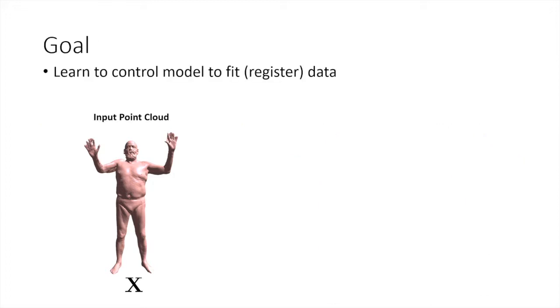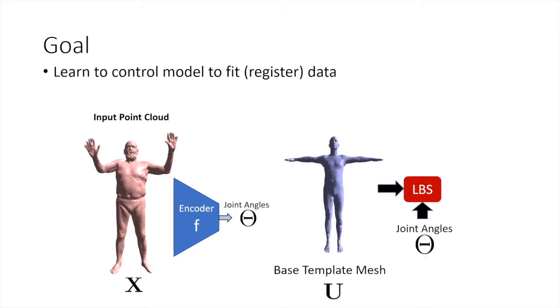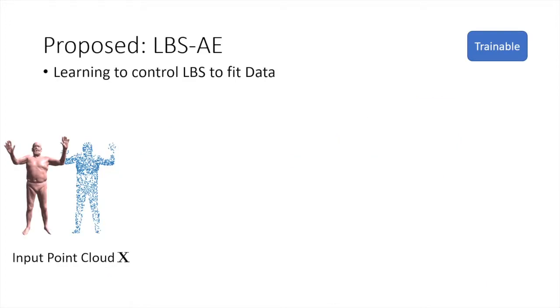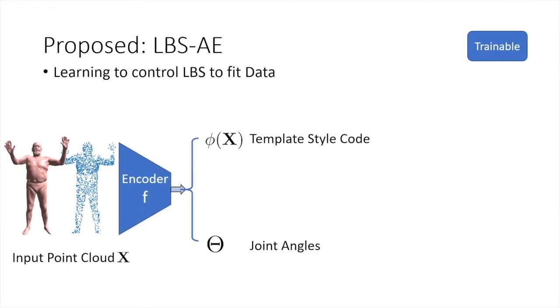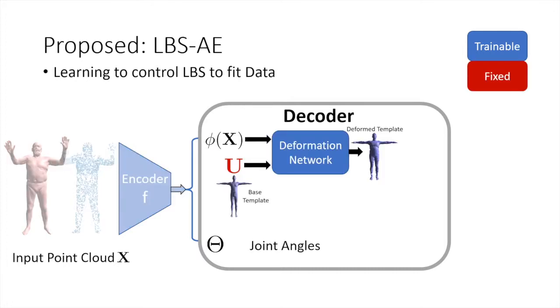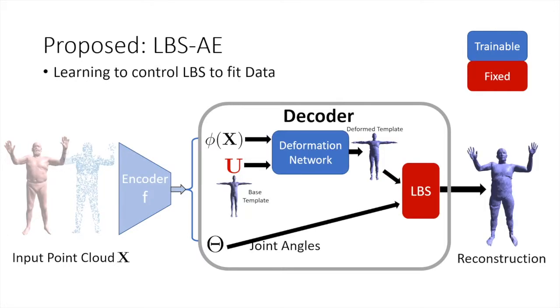The goal is to learn a mapping from input point clouds to model parameters, but predicting only joint angles results in bad fit due to the modality gap, that is, the mismatch between the template mesh and reality. Therefore, we propose an encoder-decoder network which predicts a template style code in addition to the joint angles. The template style code is used to produce a deformed template mesh, which is then posed using the joint angles and LBS.